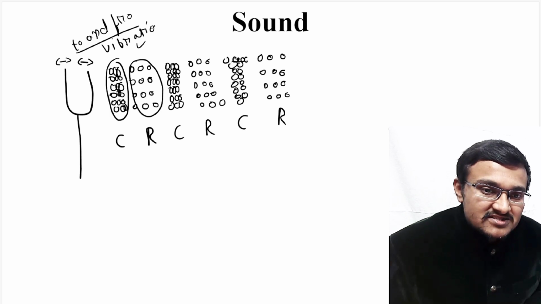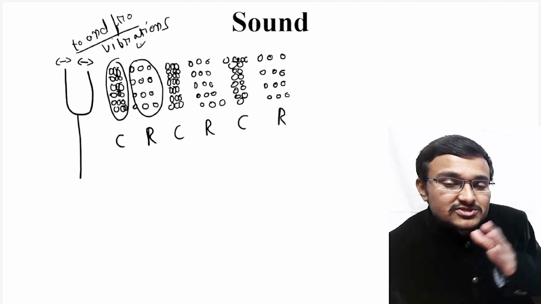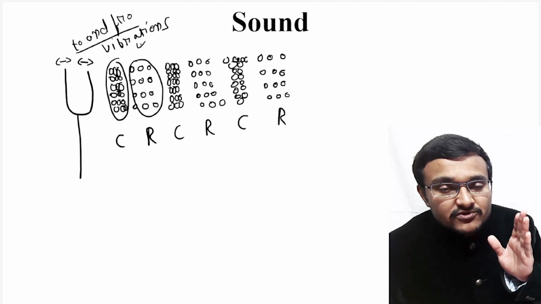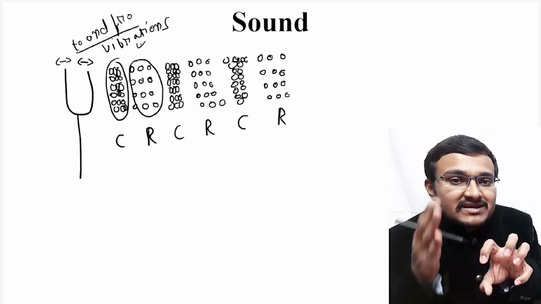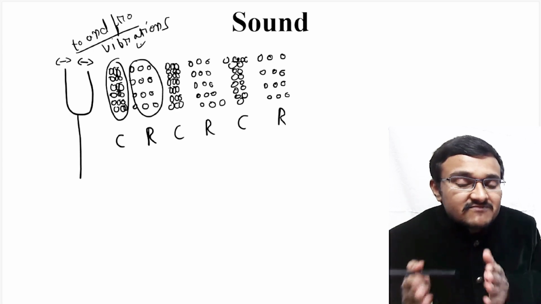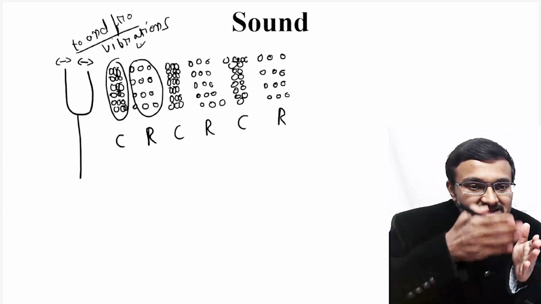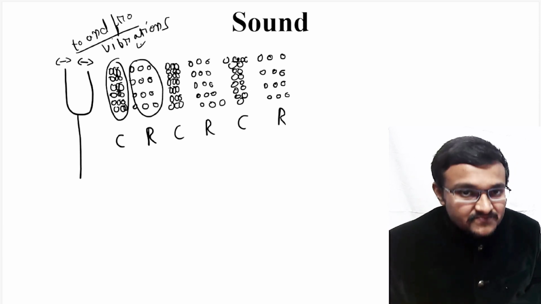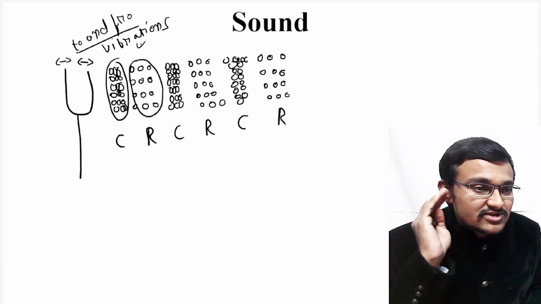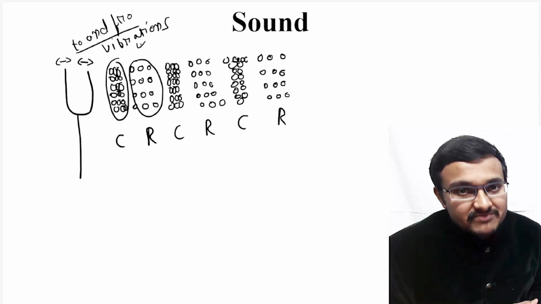So these vibrations which the tuning fork has acquired are transferred to the immediate air molecules next to the tuning fork. There a certain high pressure region will be created among the air molecules. That high pressure region is known as compressions, followed by a low pressure region which is known as rarefactions. And this process goes on through the medium, and the vibrations are transferred like that through the medium and reach your ear. Your ear acts as the detector, and has the capability to hear that particular sound because of vibrations.